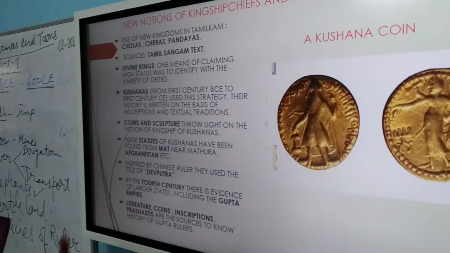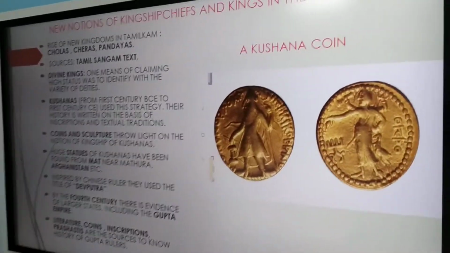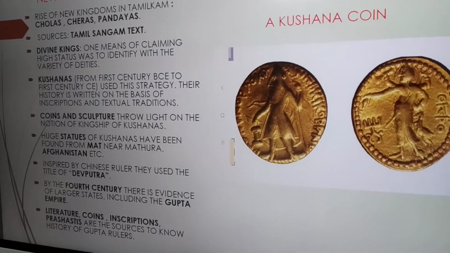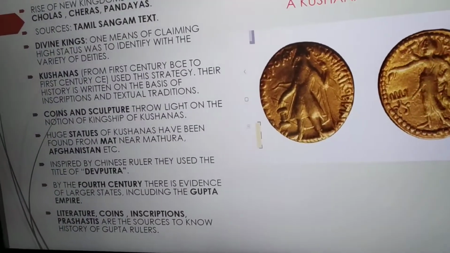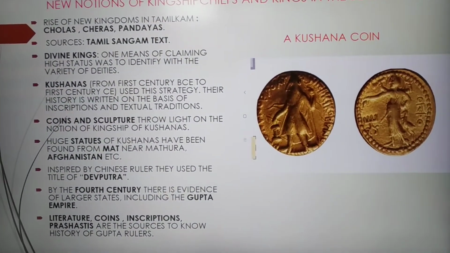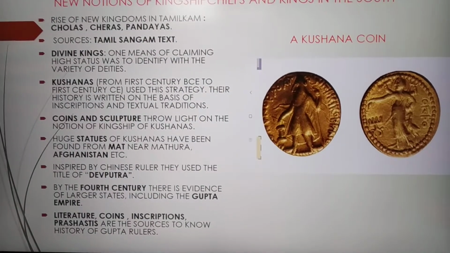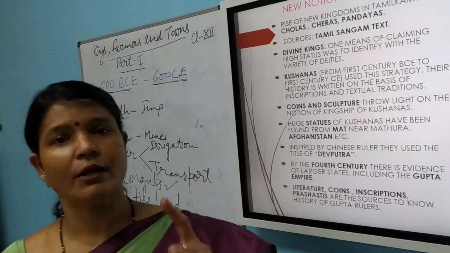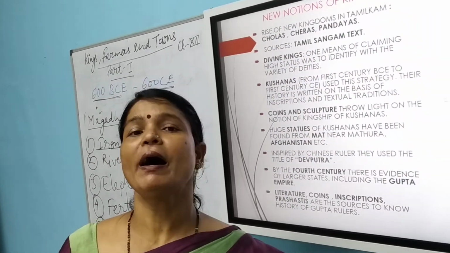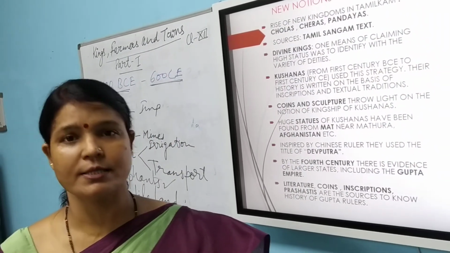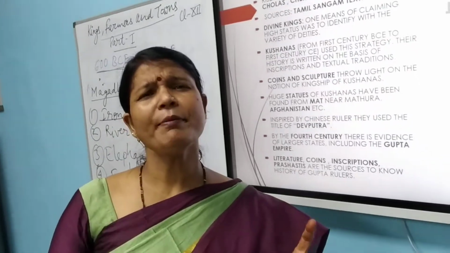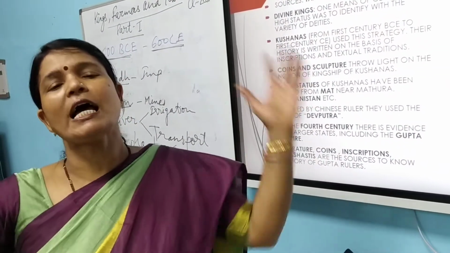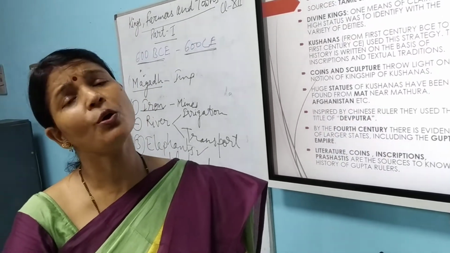Coins, as I just told you, give a lot of information. Then huge statues of the Kushans have been found. This huge statue is from Mat, near Mathura, and from Afghanistan. These Kushan rulers were inspired by Chinese rulers, and so large statues, large idols were also built.